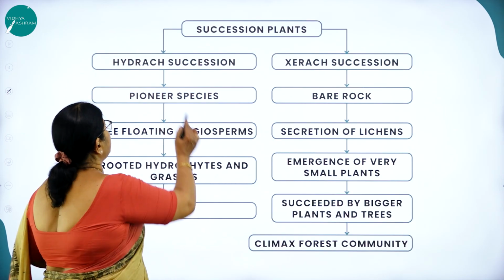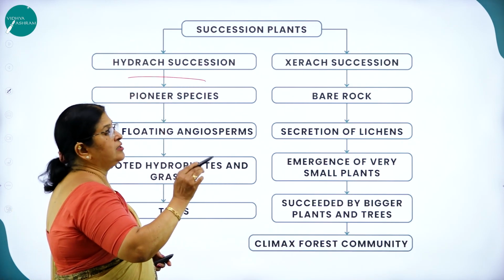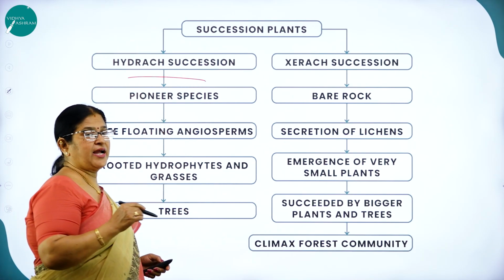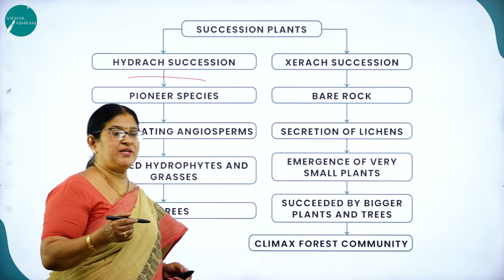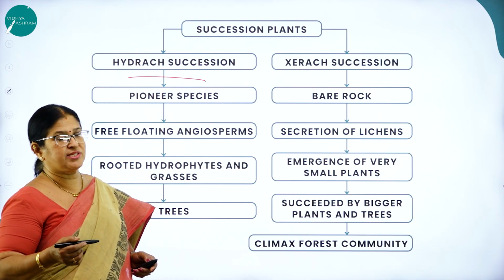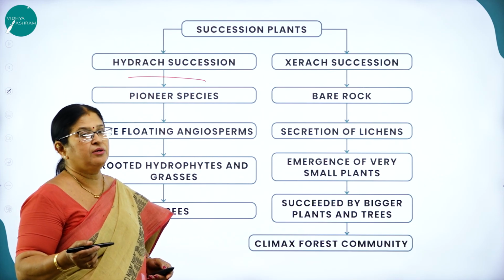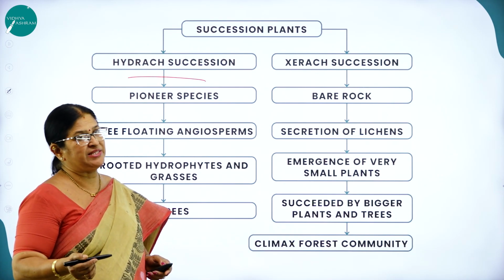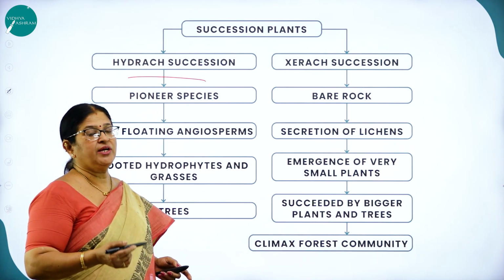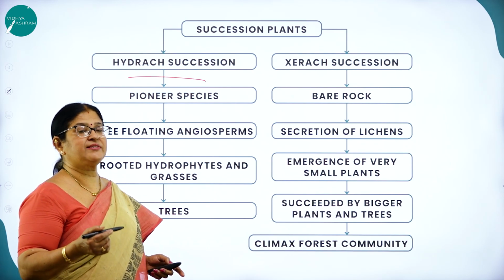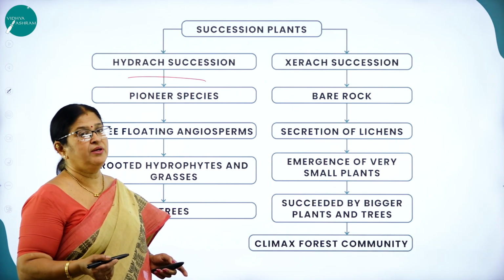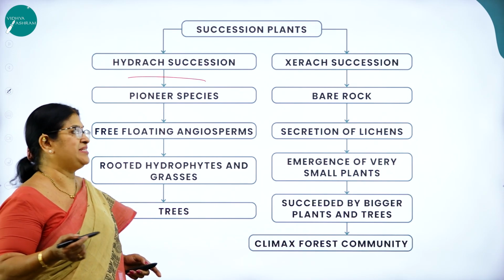Then succession in plants, hydrarch succession and xerarch succession. As I already said, hydrarch succession takes place in water, and the succession series progresses from wet to mesic conditions. Xerarch takes place in dry areas, and the succession series progresses from dry, that is from xeric, to mesic conditions.